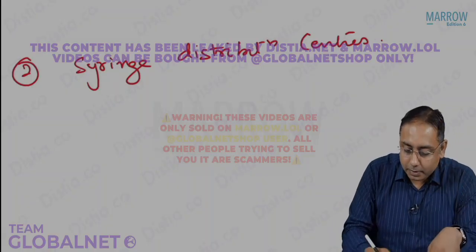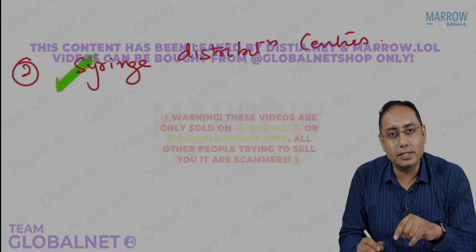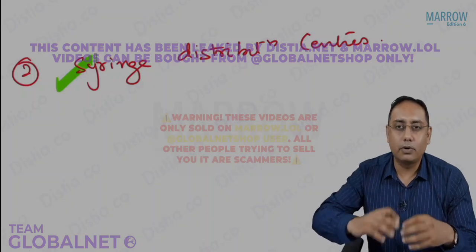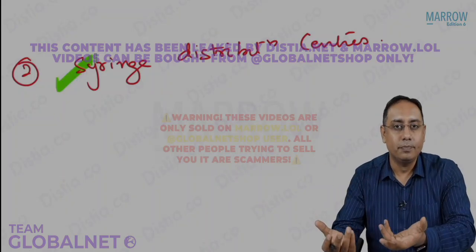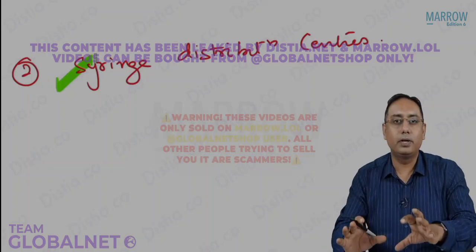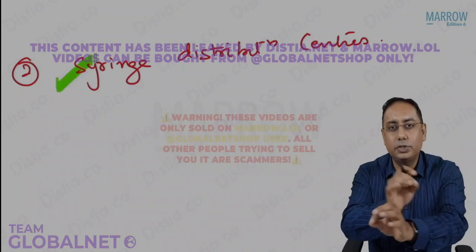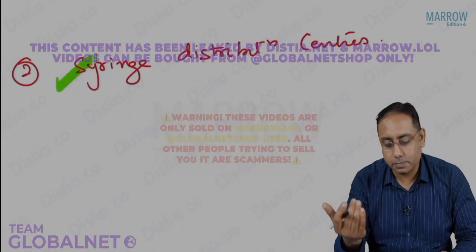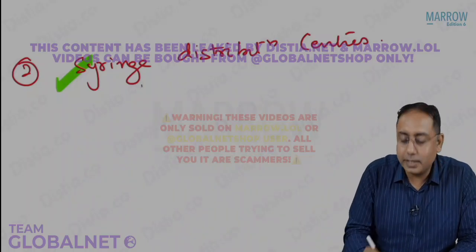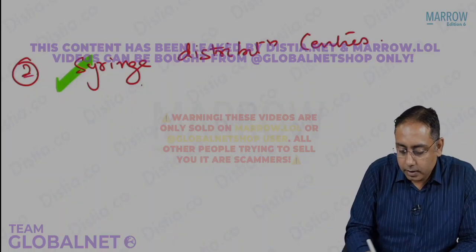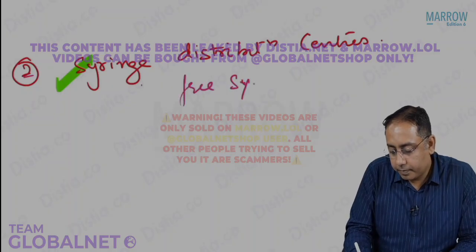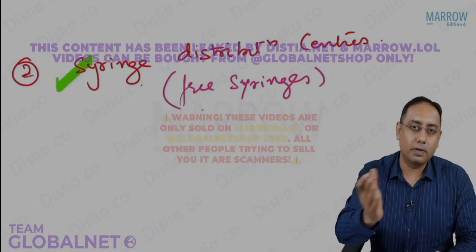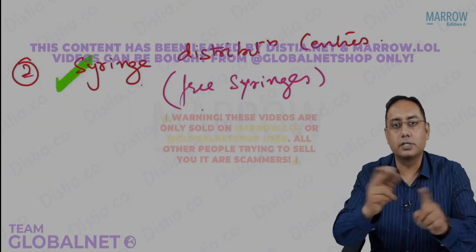On that same principle, we also have the syringe distribution centers. People who want to take intravenous drug abuse can do so, because that is their own prerogative. So the government says you do whatever you want, but take syringes from us, at least don't share needles, because sharing needles will cause a higher chance of HIV transmission. So that is about the syringe distribution centers. It is to give free syringes, available under the program to decrease the chance of intravenous drug abuse transmission.